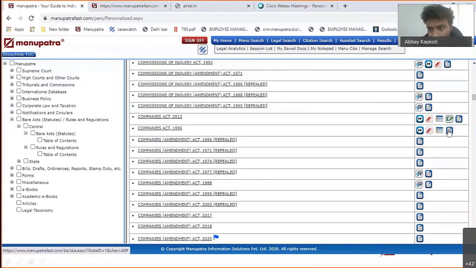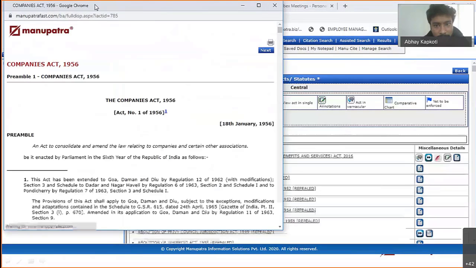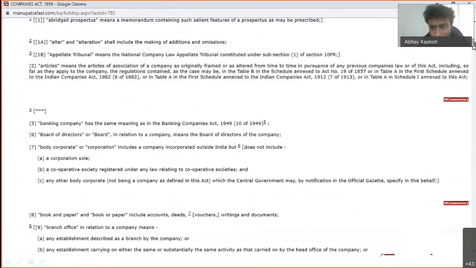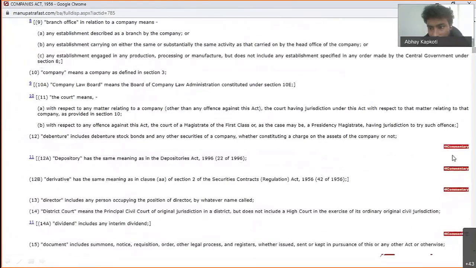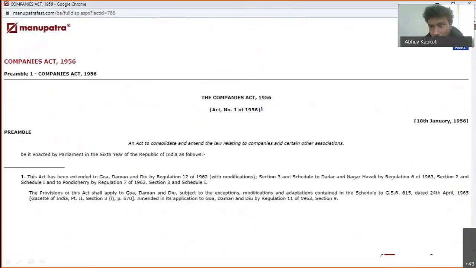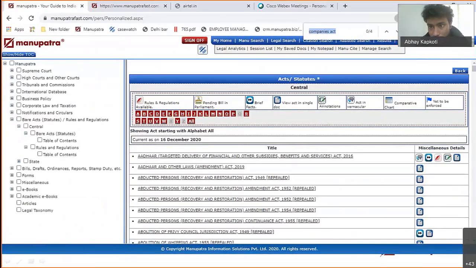Let's open any one, like this one, Companies Act 1956. So this is the complete act. You will be able to see the complete act from here. If you want to read the commentary on the same, the commentary option is also available. On each section, separately, commentary is available. Of course, if you want to take out a printout of this one, you can always take a printout from here. Okay. So let's go back to Companies Act.